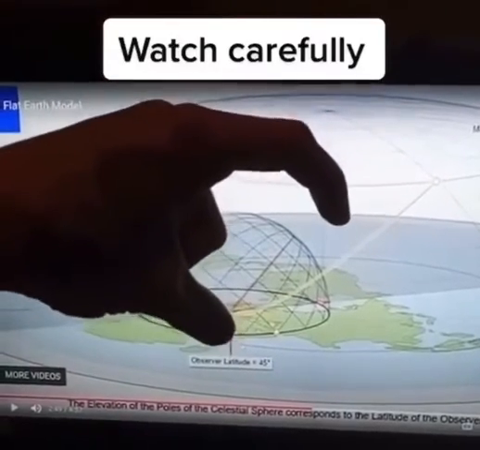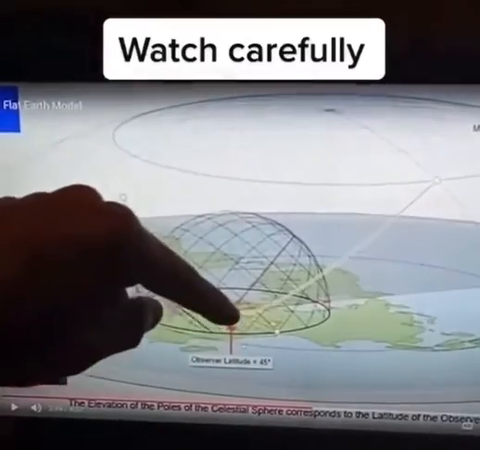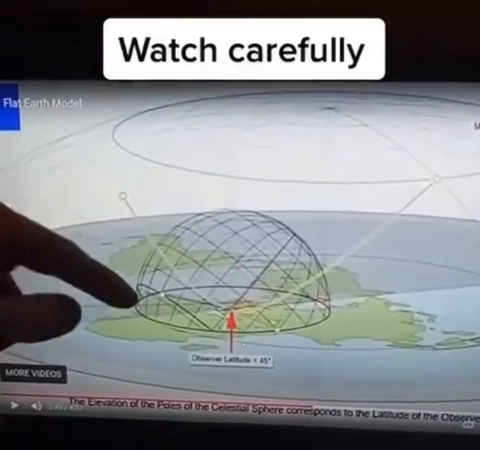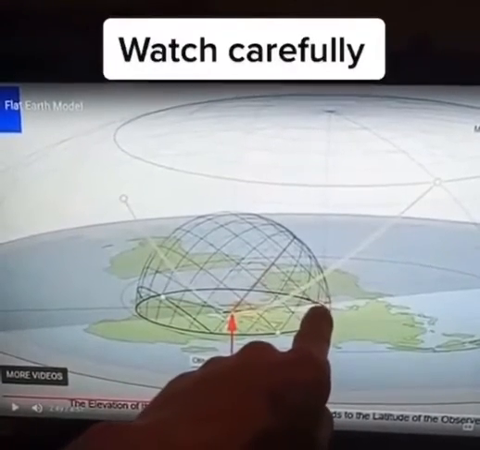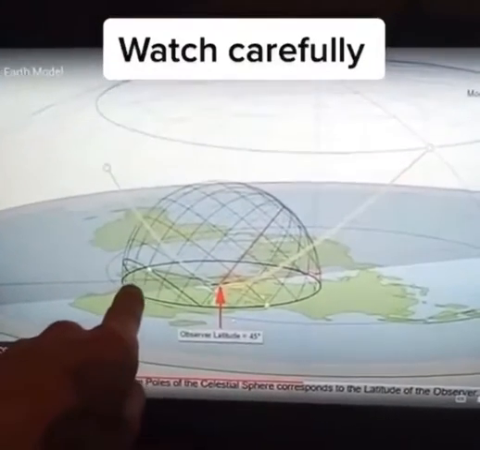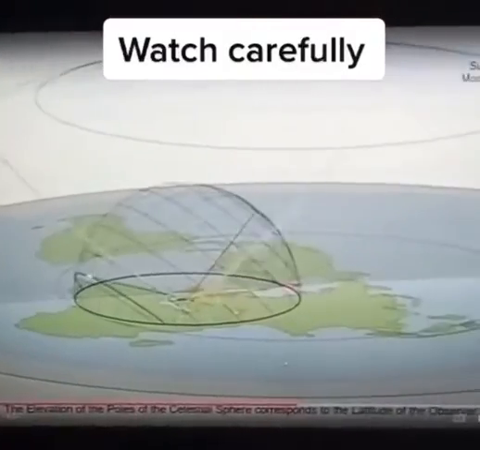Okay? So if you're at 90 degrees north, the North Star is 90 degrees above your head. At 45 degrees, then it's 45 degrees above your head. Now if you're at the equator, the North Star would be directly at the horizon. You wouldn't even be able to see the North Star if you go past the equator. See? Watch, I'm going to show you. But first, you're going to see how it looks.